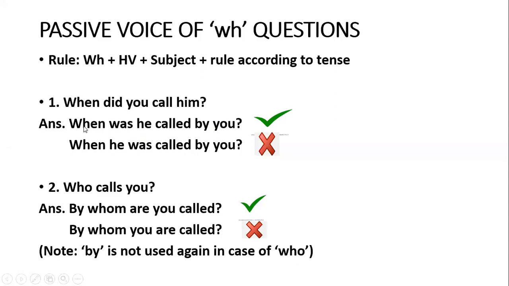See the difference. Your answer should be: when was he called by you, but you write: when he was called by you. आपकी जो helping verb है बेटा, that should be in the beginning. Do you remember when we did the rules of the tenses? I told you very clearly that your interrogative sentences start with a helping verb. But here a WH word is there also. So दोनों चीजें पहले आएंगी, बाद में आपका पूरा tense आएगा. Okay?